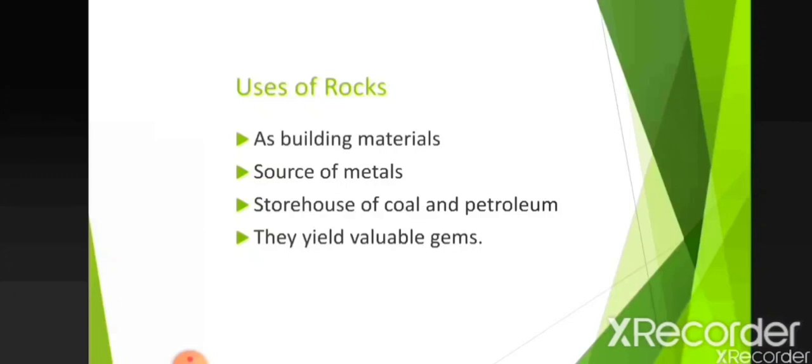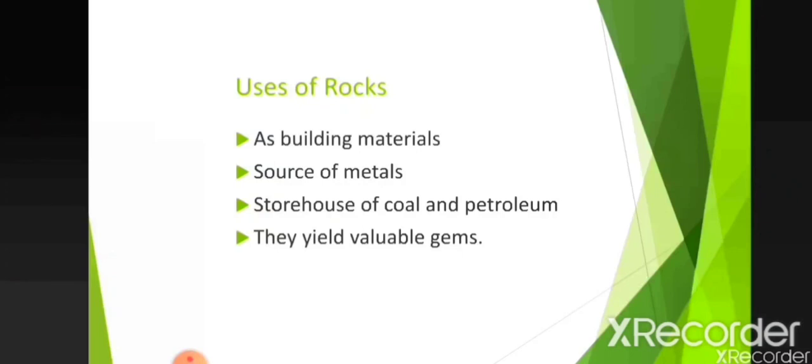So, rocks are useful to us in many ways. Let's study some more uses of rocks. So, first one is as building materials. Rocks are used in the construction of roads and as building material. Next is source of metals.